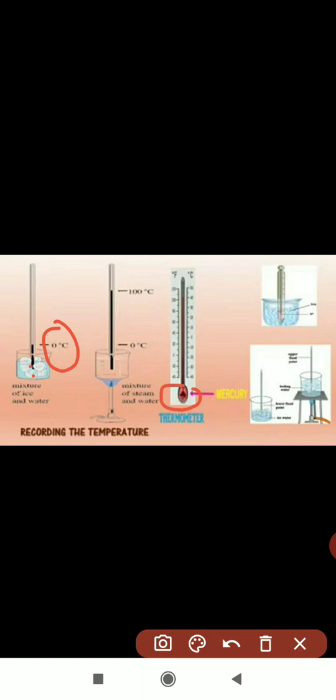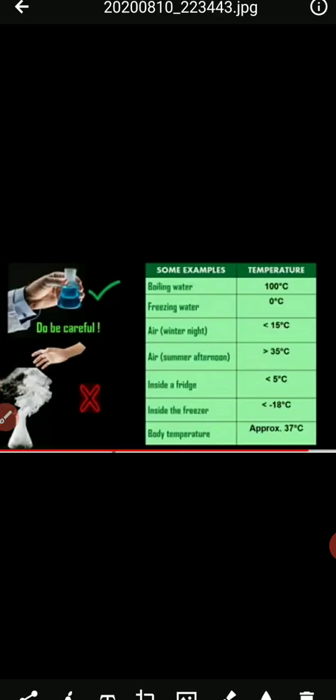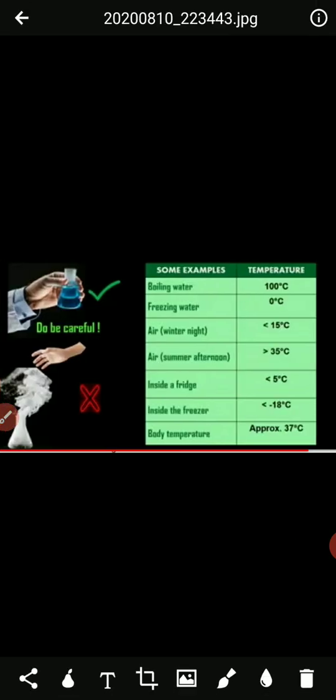Again, take the same container and heat the mixture. Suddenly the temperature will increase and it will show with the mercury level. The mercury will rise, and when it is hot it goes up to 50, 60, then 70, 80, and when the water boils the temperature is 100 degrees Celsius. This is how we can record the temperature of the water. Understood, children?